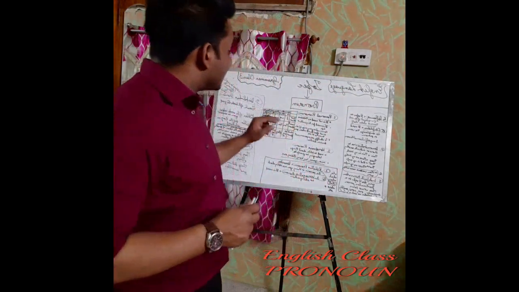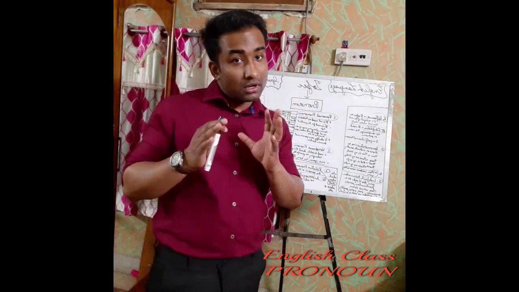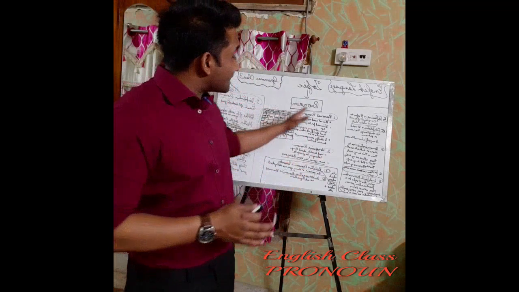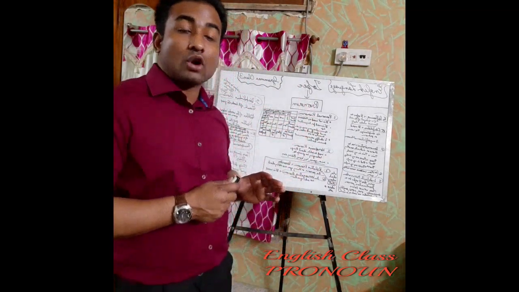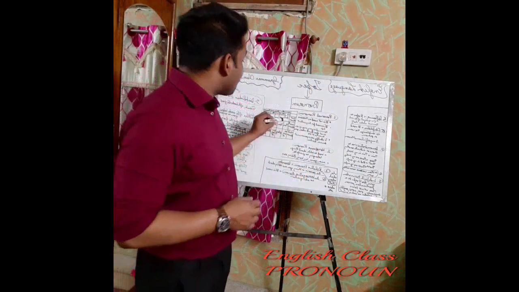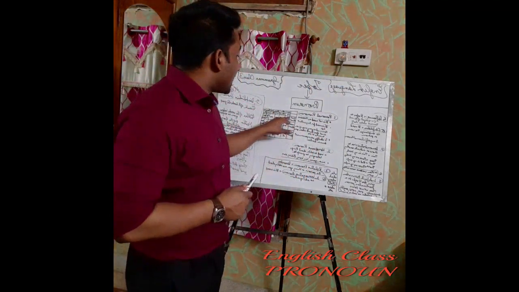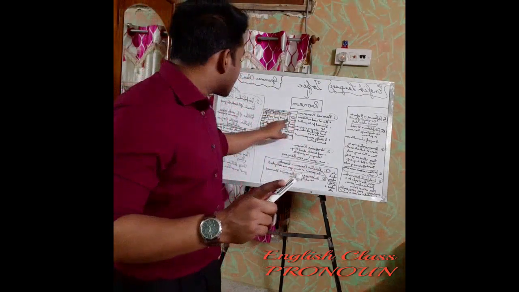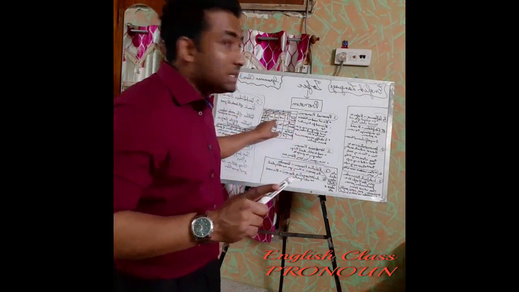Now I'll come to objective case. There are some personal pronouns which are used as an objective case, meaning they come as an object. These are the forms of I. As I said, first person singular is I, you remember? So first person singular here is me.